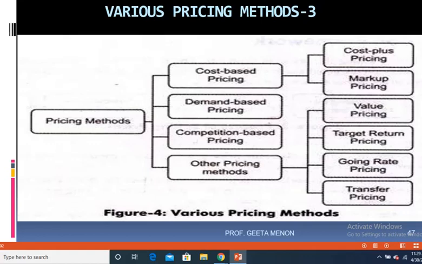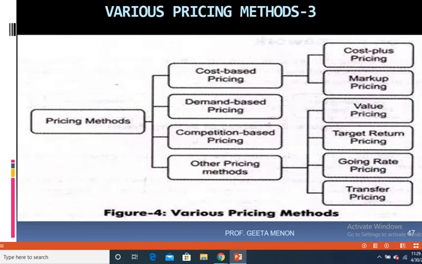Transfer pricing is setting up of the price for goods or services which is sold between controlled or related legal entities within an enterprise. Again, an example for this is a subsidiary company selling goods to the parent company. So the cost paid by the parent to the subsidiary is the transfer price.